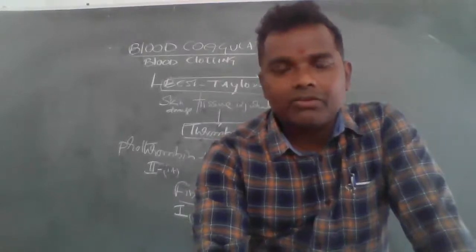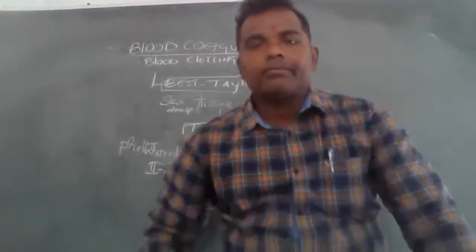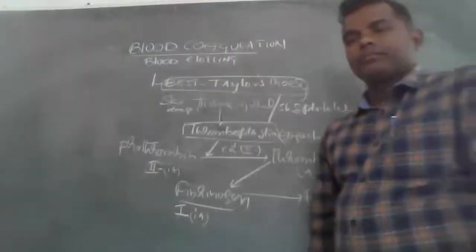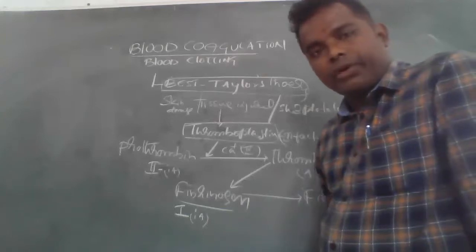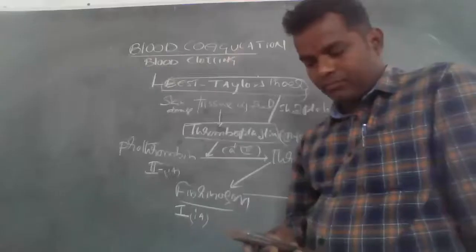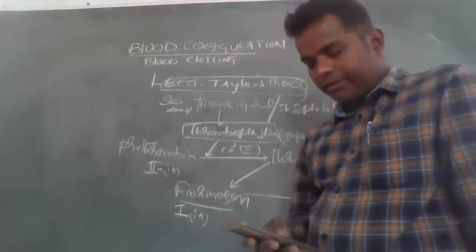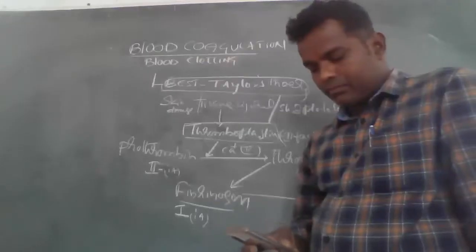Sir, first, Weston-Tyler's theory. In this theory, four blood coagulation factors are involved: first fibrinogen, second prothrombin, third thromboplastin, and fourth calcium. When the skin is injured or platelets are shed, tissues are injured, and in this situation the third factor, thromboplastin, will be produced.